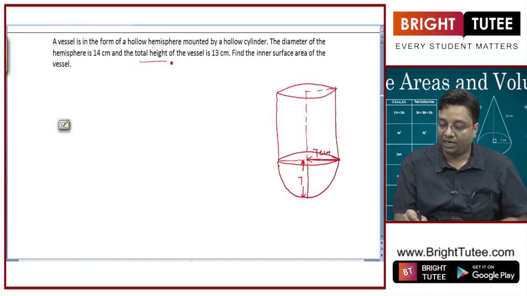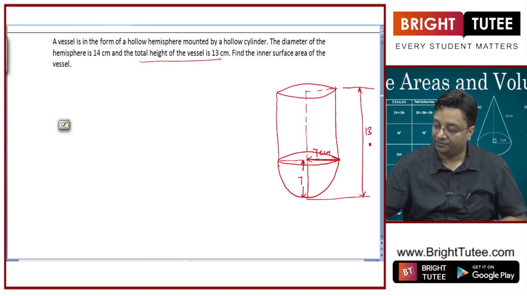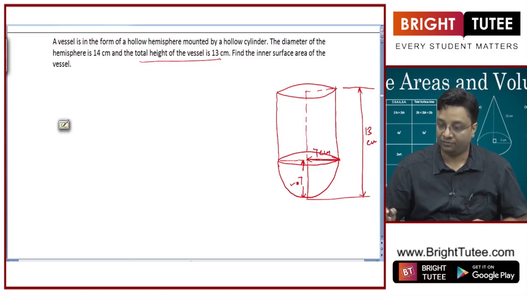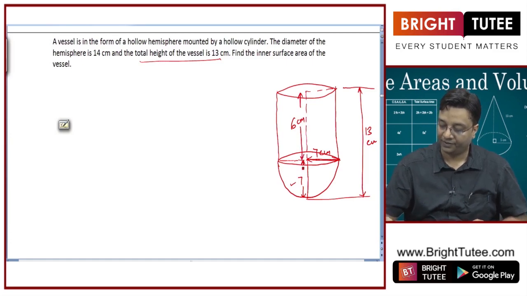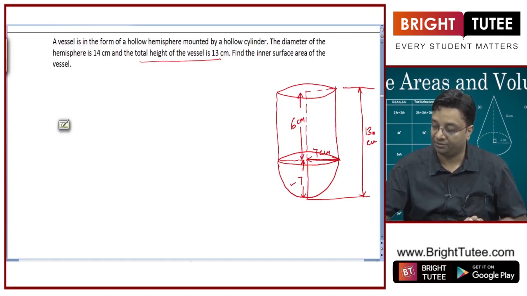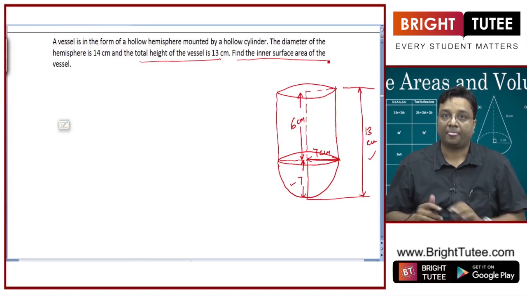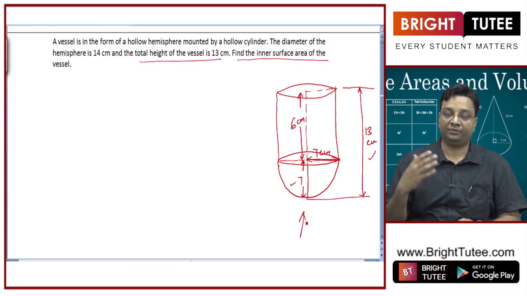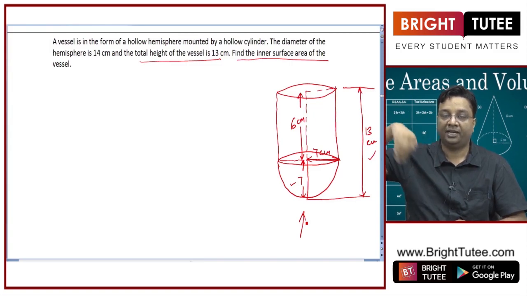Now, the total height of the vessel is 13 centimeter. So the height from here to here is 13 centimeter. If I want to calculate the height of the cylinder, I will have to subtract this 7 from 13. So this height is 6 centimeter, right? Because 7 plus 6 is 13, which gives me the height of the vessel. Find the inner surface area of the vessel. So what will be the inner surface area of this vessel? It will be equal to the sum of the inner surface areas of the hollow cylinder and the inner surface area of the hemisphere, right?